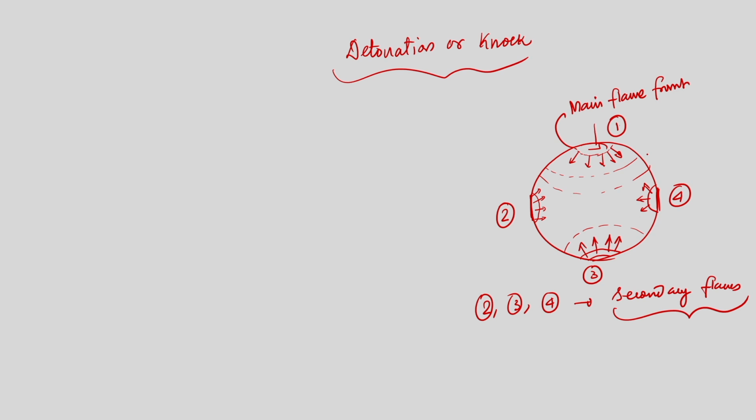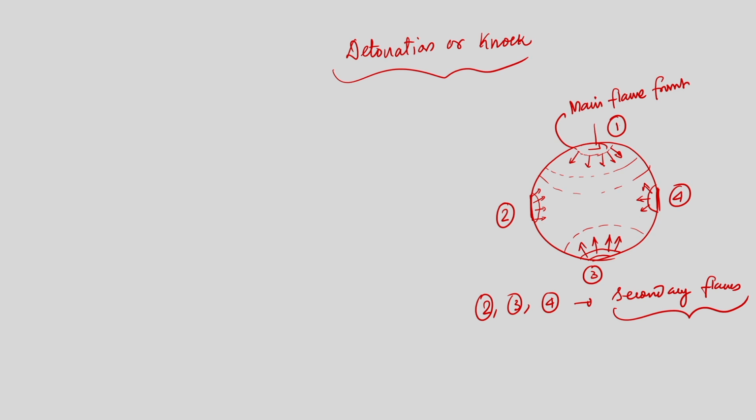If the main flame speed is not very high, then by the time the main flame reaches the furthest location of the combustion chamber, the secondary flame coming from that location will collide with the main flame. Because of this collision between the main flame and the secondary flame, an audible noise is created, and that is what is known as detonation or knocking.